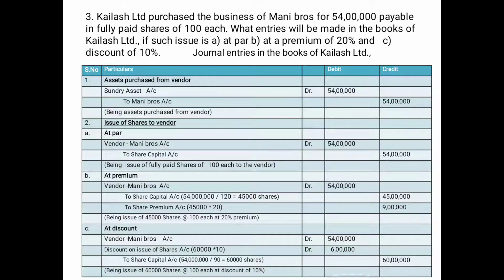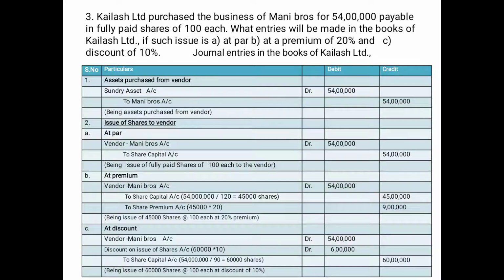So asset purchased from vendor, sundry asset account debtor to Money Brothers account. A particular asset is not given in this problem. Instead, the entire business was purchased from Money Brothers. So in that case, we can write it as sundry asset account debtor to Money Brothers account, total 54 lakhs. In this case, they have given three different items at par, at premium and discount. So issue of shares to vendor at par. Vendor account debtor to share capital. Vendor here is Money Brothers, 54 lakhs.